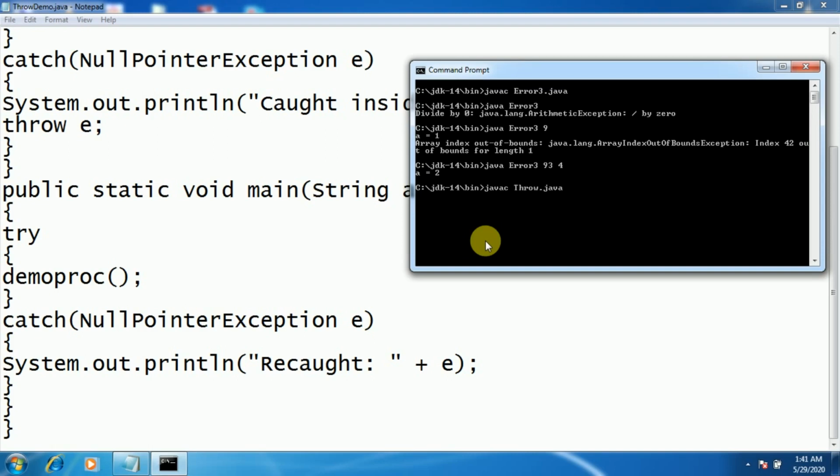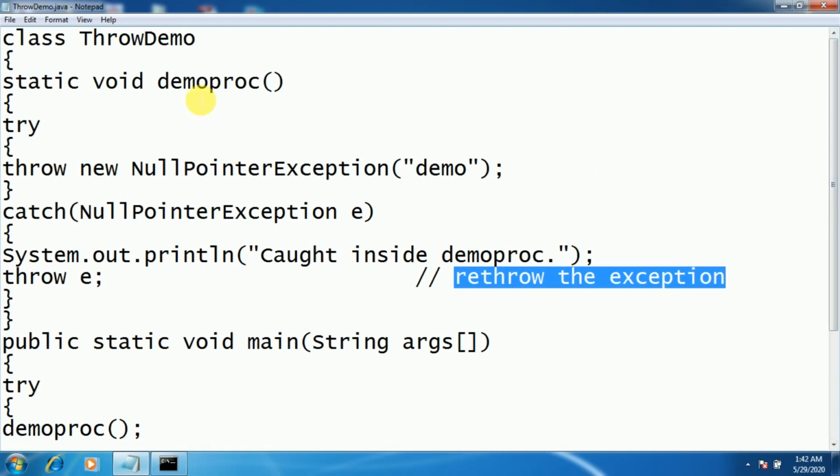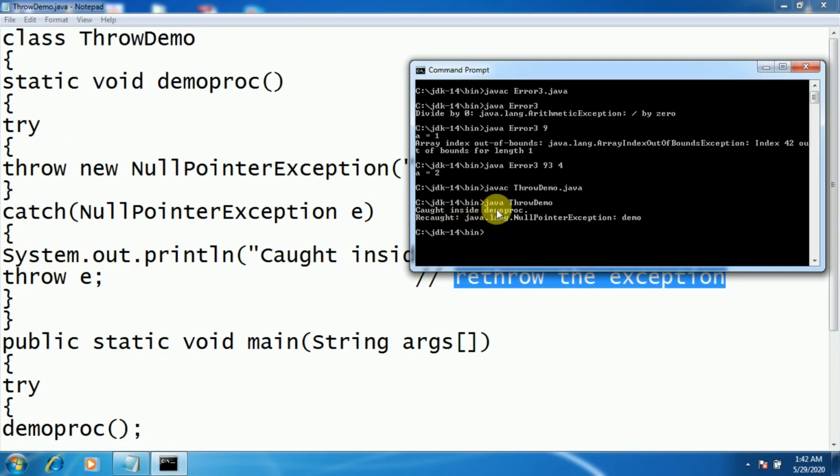javac ThrowDemo.java, java ThrowDemo. Okay, now see, "Caught inside demoProc". So when you call this demoProc, the control of the program will jump to the demoProc method where it has thrown the NullPointerException, which will be caught here. So "Caught inside demoProc" will be the first line of the output. So you can see here "Caught inside demoProc".